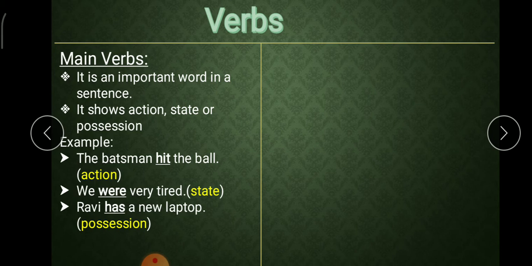Next example, Ravi has a new laptop. Has is an underlined verb here which is used as a main verb and it shows the possession. He possesses a new laptop, or he has a new laptop.